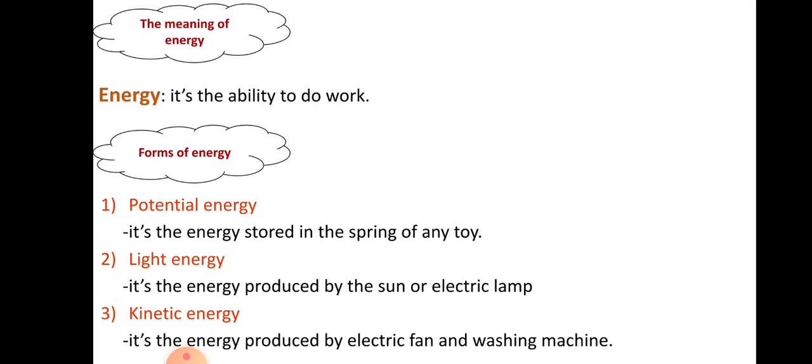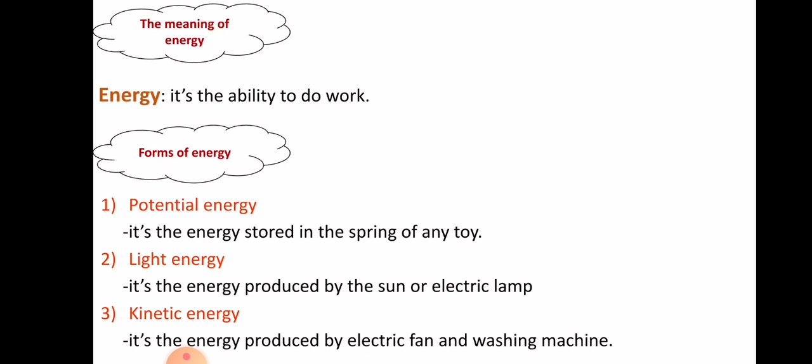We can see them in these two devices, but we can see them also in many different devices or machines, like for example cars.